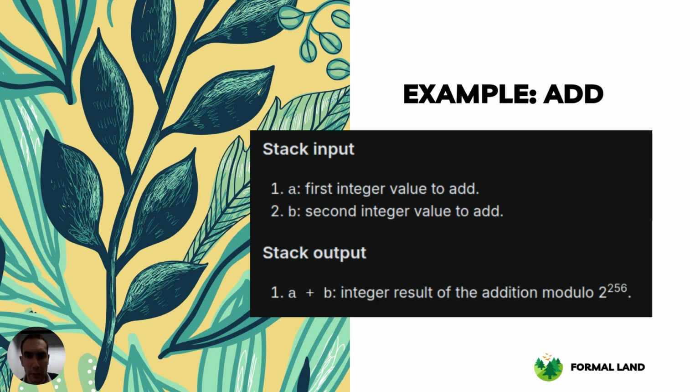So to give an example, if we take the add instruction of the EVM or the Solidity language, when looking at the documentation, it does a simple thing. It takes the two topmost elements of a stack, A and B, and it puts on the stack the result of the addition modulo 2 to the 256, because all the integers are on 256 bits. And it also does an additional thing, which is gas accounting.